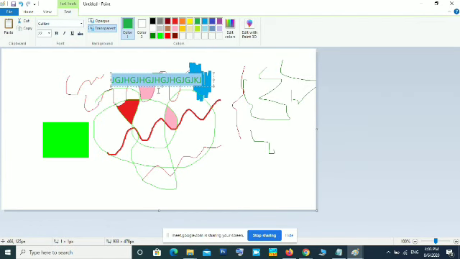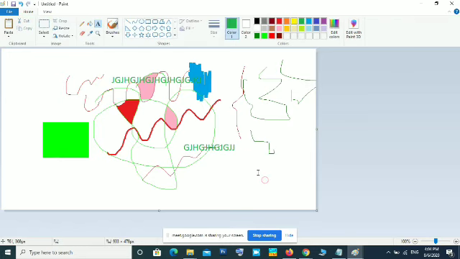You have to remember that when you click outside the text area, you cannot edit it again. Until you click outside the text area, you can modify that text. Once you click outside the text area, you cannot modify this text. When you click on it, another text will come. When this text frame is visible, only then can you change the content. That you have to remember. But if you click outside this text frame, the text cannot be changed, edited or modified. So that is the text tool.